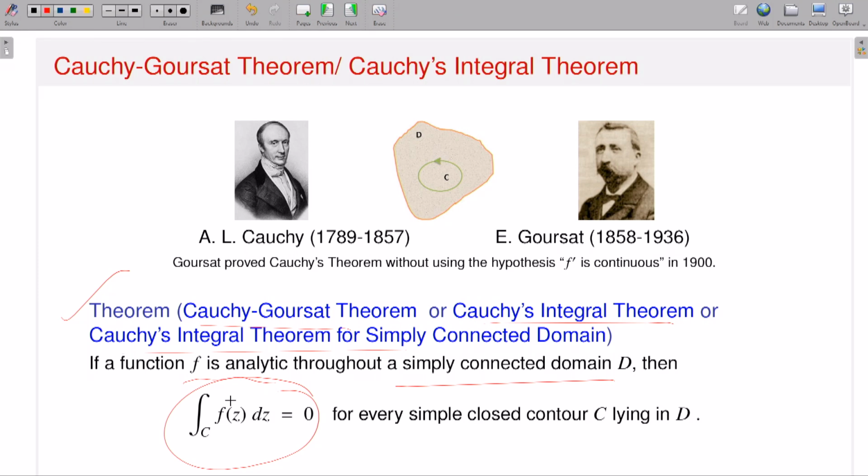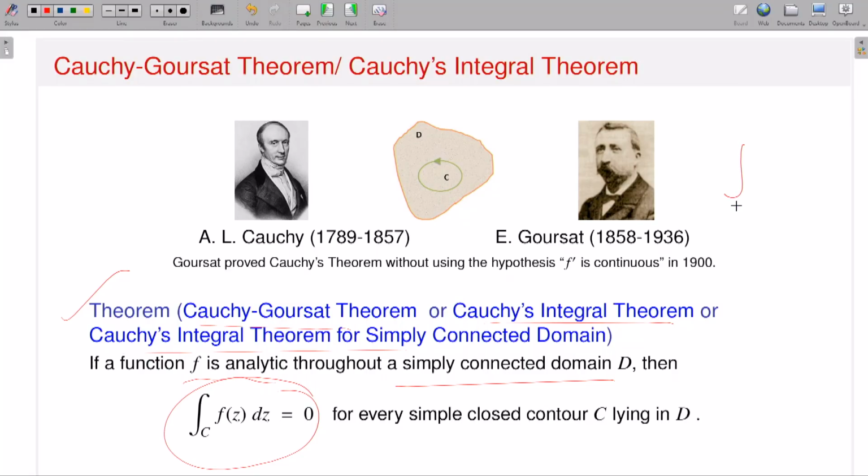So of course, this will tell you what is called path independence. If I take any two points z1, z2 inside the domain, that means first of all the contour integration is path independent. Whatever contour I take from z1 to z2, the value of the contour integration will be the same. That means I can talk about this kind of integration: fix a complex number w0 to z, f(w) dw.